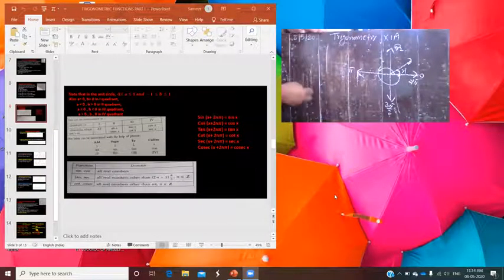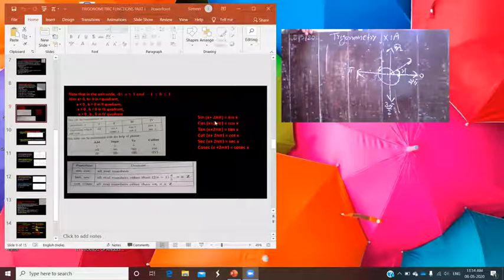So in this way you have a general result like the one shown on your slide. Just see: sine of 2n pi plus x is equal to sine x, cos of 2n pi plus x is equal to cos x, tan of 2n pi plus x is equal to tan x. In the same way for cot, sec, and cosec. Understand? So this is the concept.